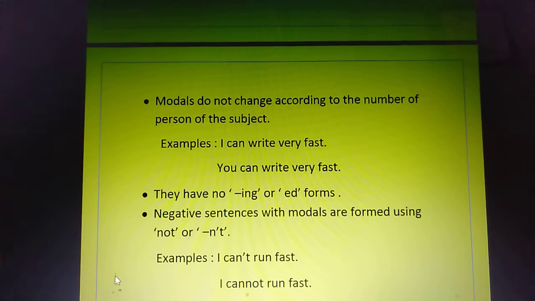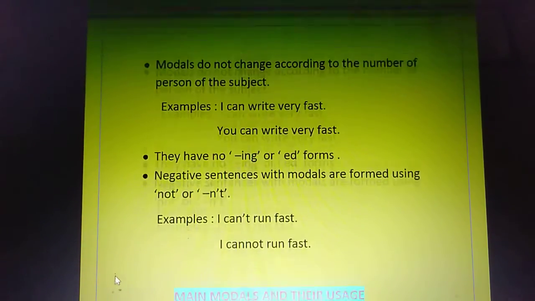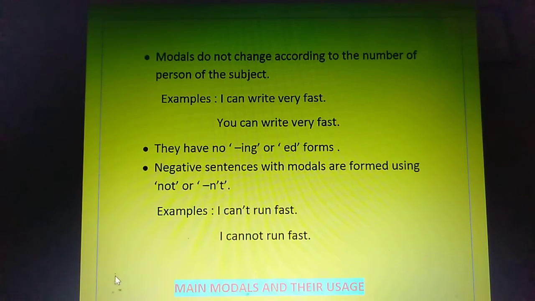How are negative sentences formed with modals? Negative sentences with modals are formed using not or n't. Like, I can't run fast. With can I have used apostrophe t, it becomes can't, and then I can also use I cannot run fast. So when you have to make it negative, you have to use not in the sentence. You can make it like this.